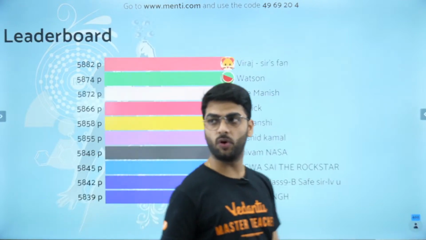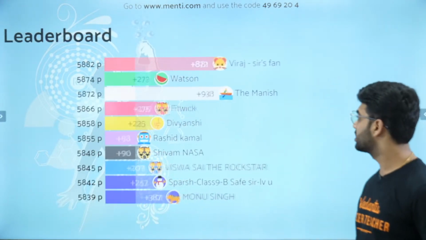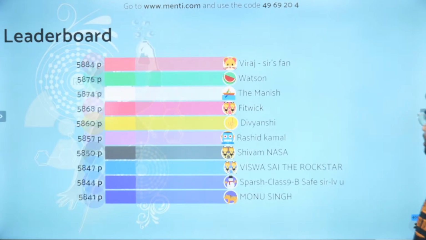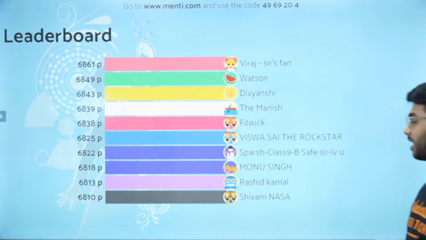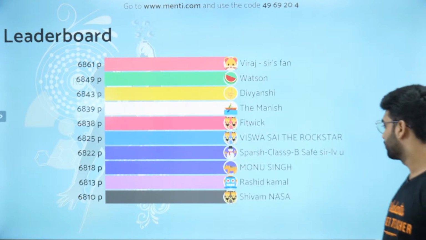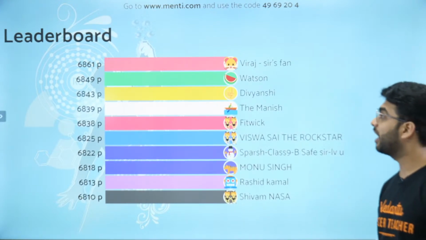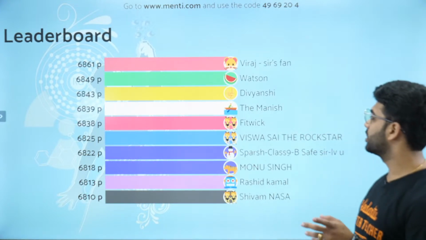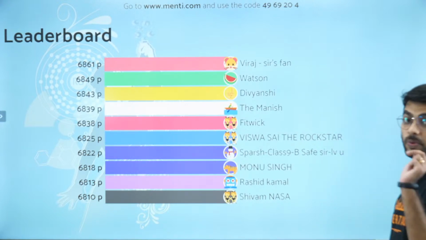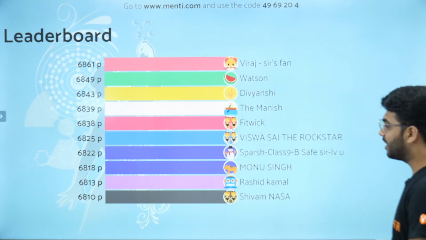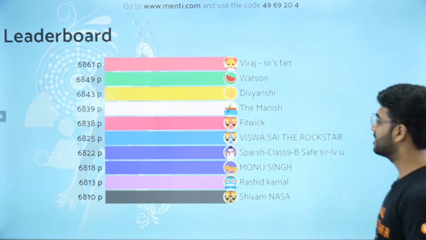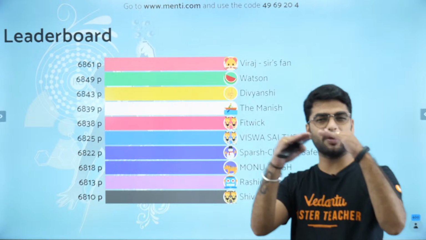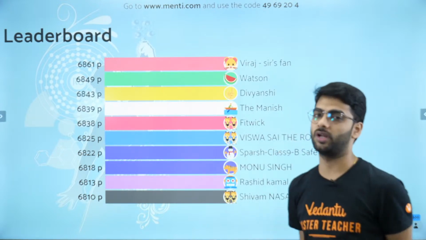And looking at the leaderboard, we have got Viraj, Watson, Manish, Fitwik, Divyanshi, Rashid, Shivam, Vishwa, Sparsh. Love you too, Sparsh. Thank you. And Shivam. No, Sparsh and Monu. Viraj has now come on the top with 10 plus 2, 12 points. And there is no tie, but there is a difference of only 1 point between Fitwik and Manish. Fitwik and Manish are going shoulder to shoulder.